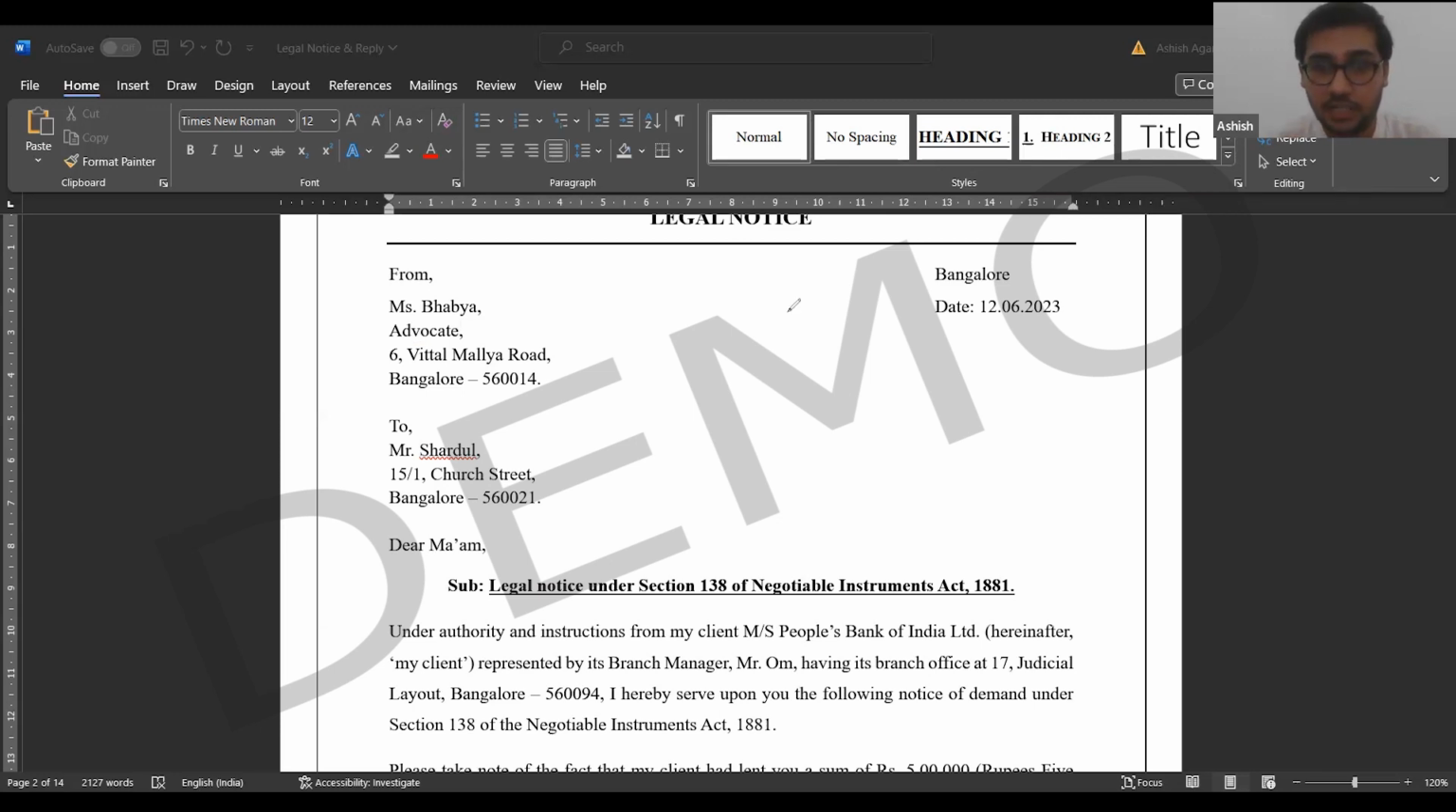In our case, People's Bank gave the loan. They should legally receive the loan with interest. Shardul gave the check, but the check was bounced, not once but twice. So People's Bank